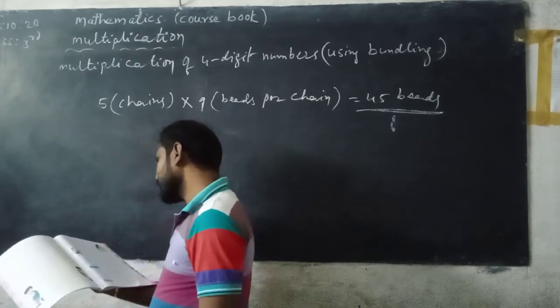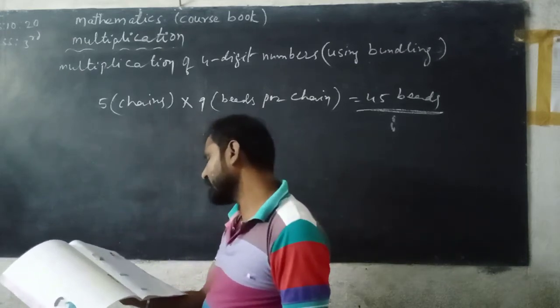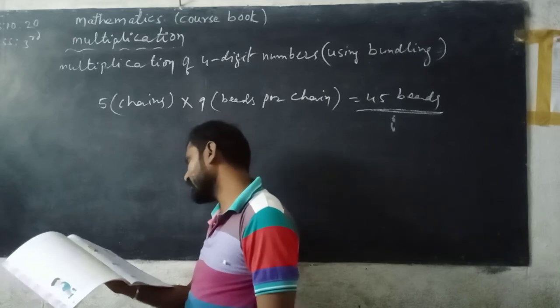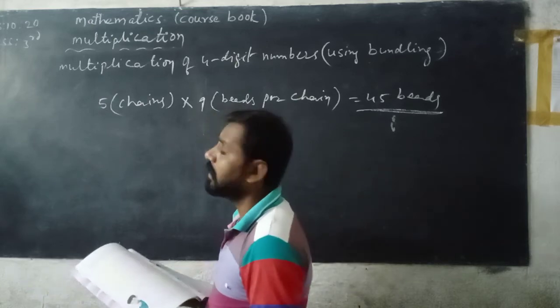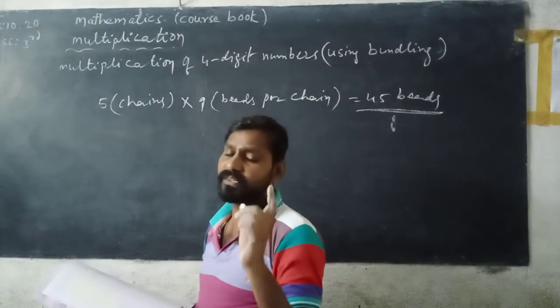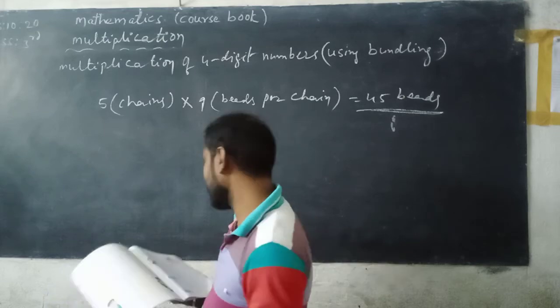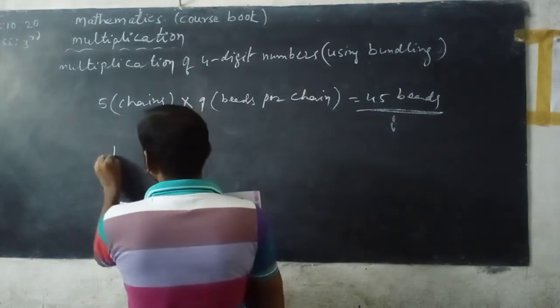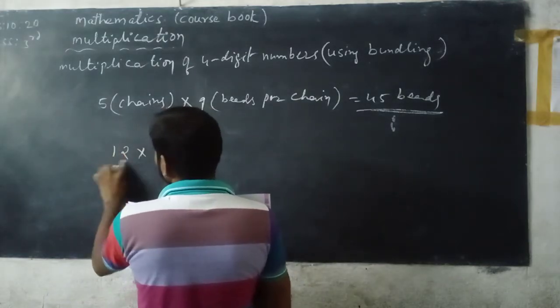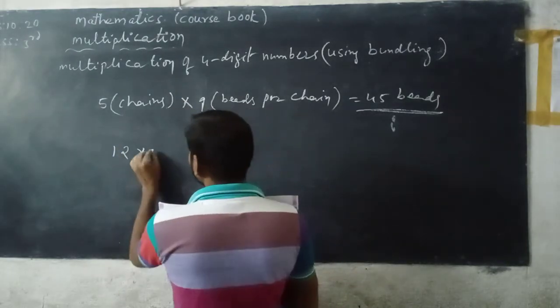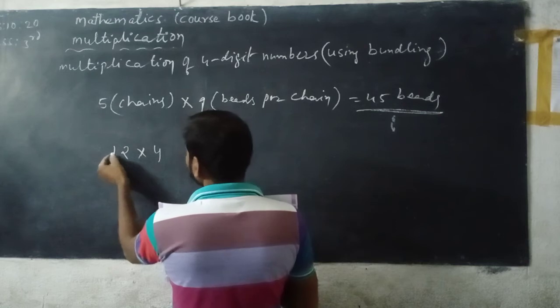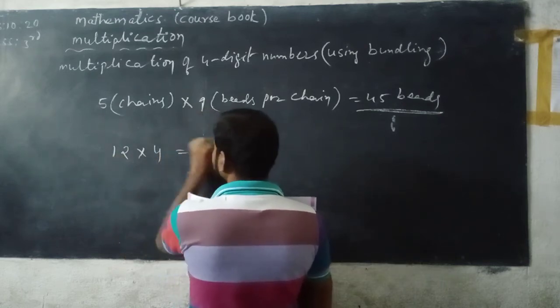This time Rashmi was ready with the answer even before her mother completed the question. The total number of beads I have used to make 4 chains means here, 4 chains, in each chain 12 beads. And how many chains did she make? 4 chains. 12 4s are 48. You can see directly.